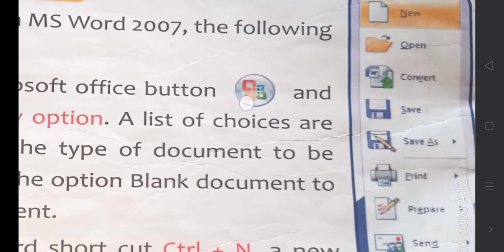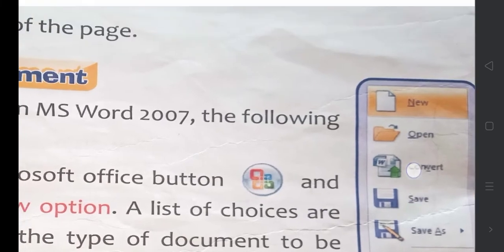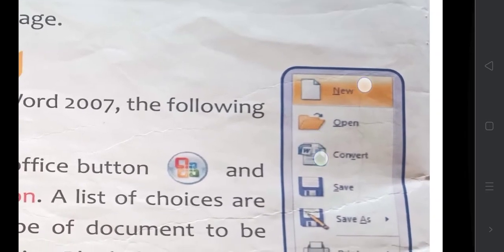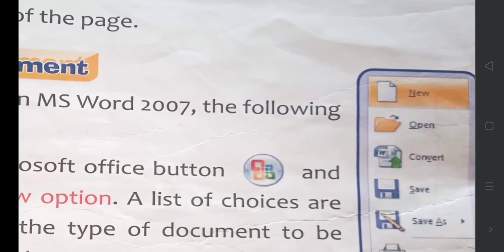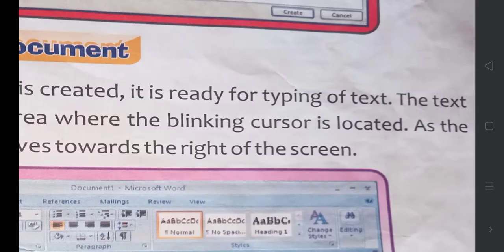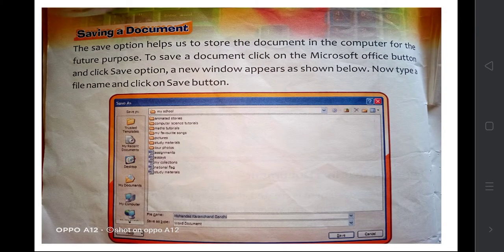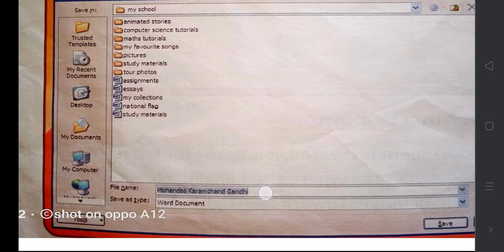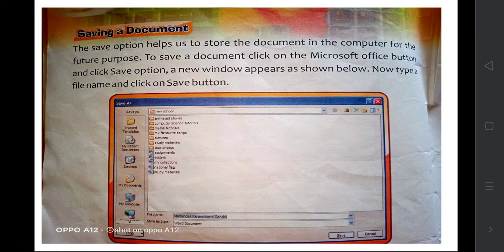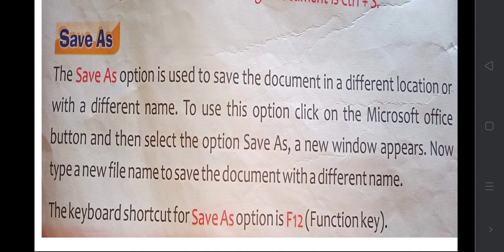Just click on the MS Office button. This drop down will appear. In this drop down you will click on Save. As soon as you click that, you will get this dialog box. Here you can give your document name and then click on Save. So the document would be saved.